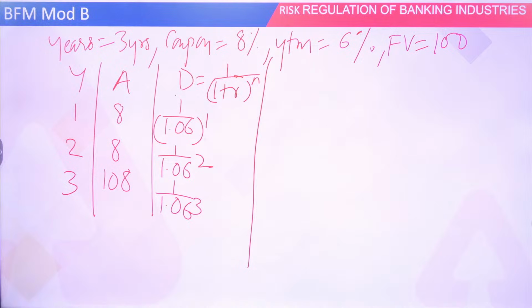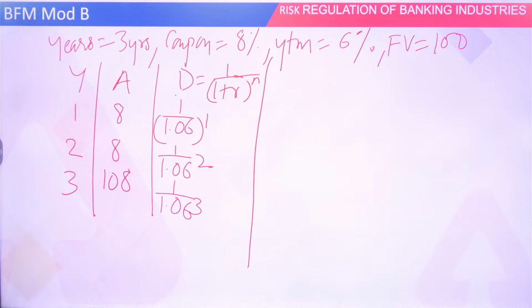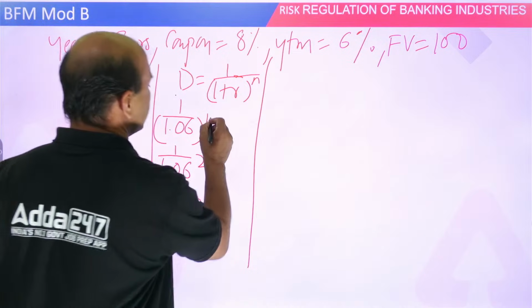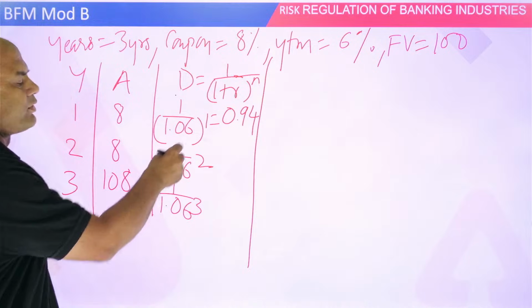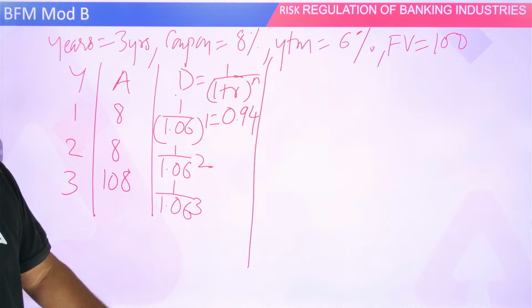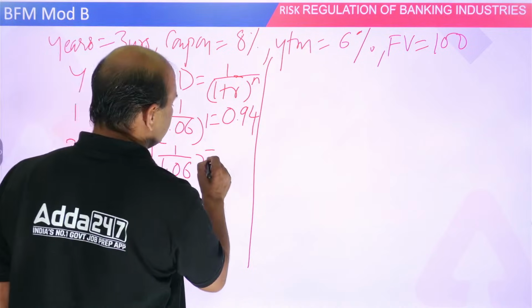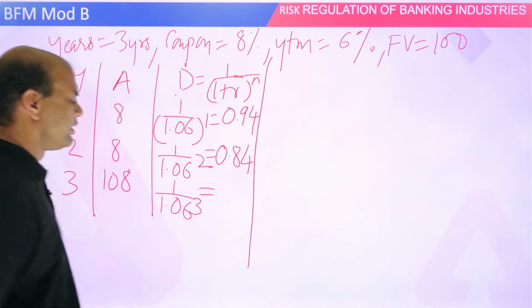Fast. What is the answer for this? 1.06 raised to 1, 0.94? Okay, Srikant, 0.94. See, I am taking it 0.94. Second one, 1 upon 1.06 raised to 2. Do it fast. 0.8 something it will be. 83, 84 I will take it. Chalo. 0.84. What is the third one?